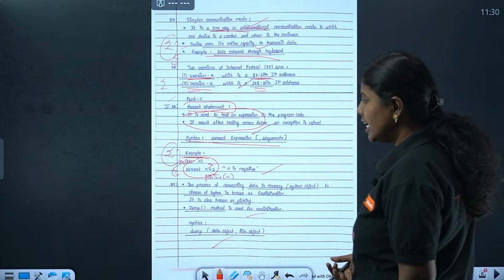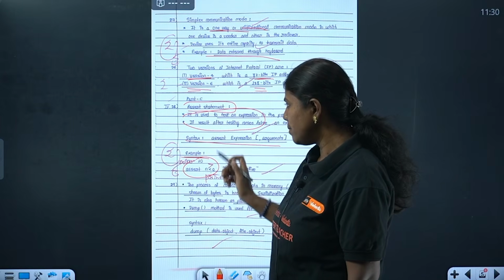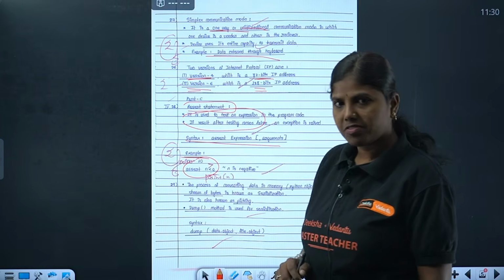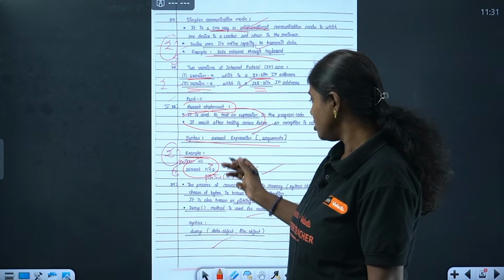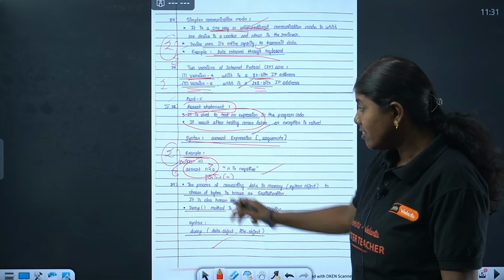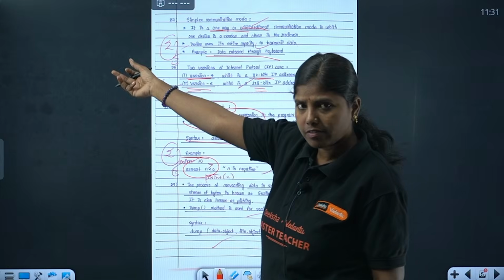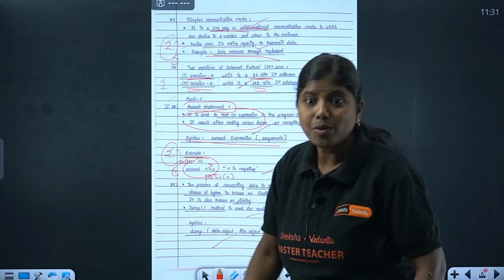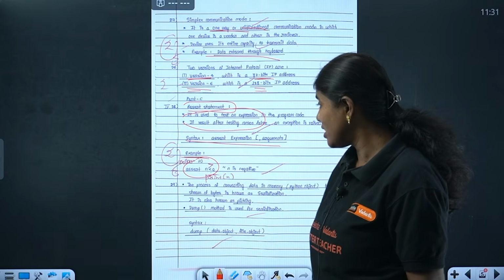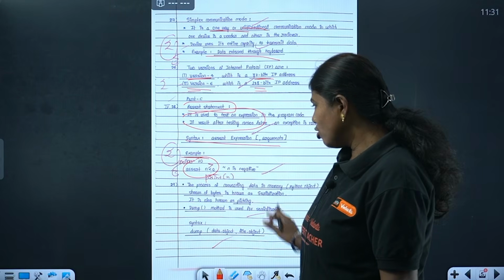Next, we'll go for the assert statement. In case of the assert statement, syntax, example, and also definition, but you should be very thorough with the syntax and example. She has lost the marks there. Even though she has lost the marks here, it wasn't covered there, no? Extra she has written. You'll never know where the mistakes lie. That's why extra should always be written. We'll go for the next question.